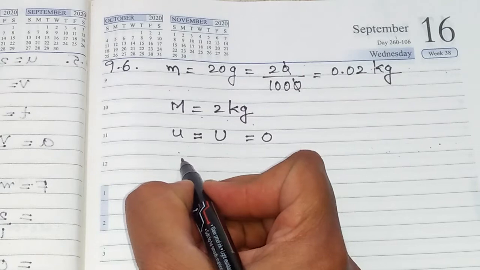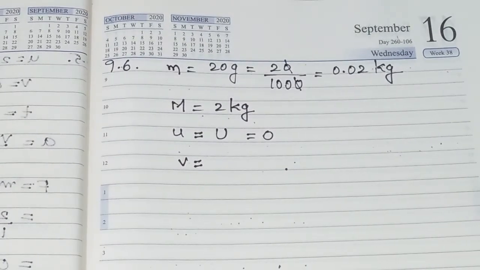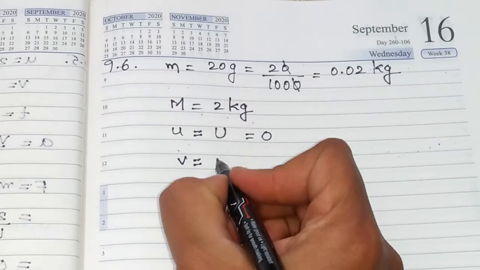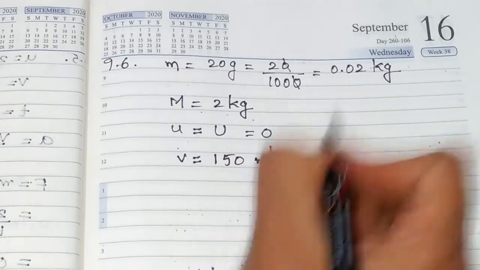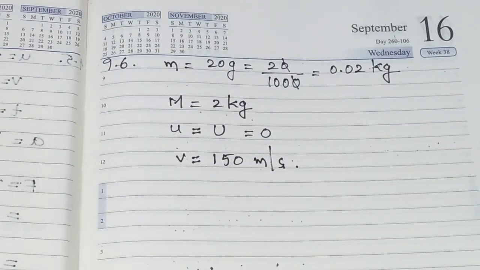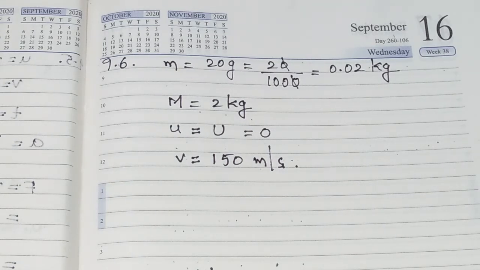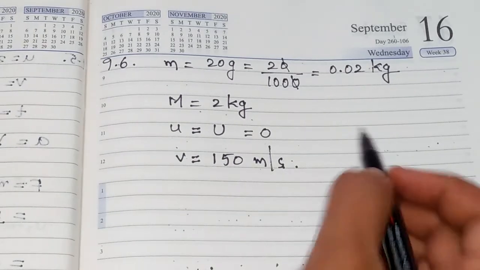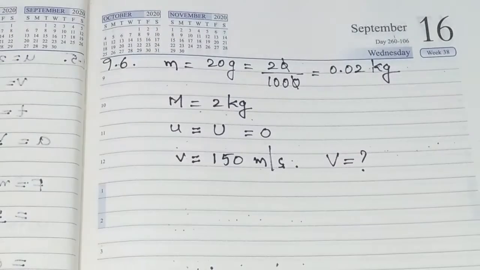Now, final velocity, that is when the bullet is fired from the pistol, small v I am taking here. This is given in our question as 150 meters per second. The recoil velocity of the pistol we have to find out. That is the velocity of the pistol when bullet is fired from the pistol. Pistol is going to move a little back. So with what velocity it is moving back, that we have to find out. I am taking it as capital V.